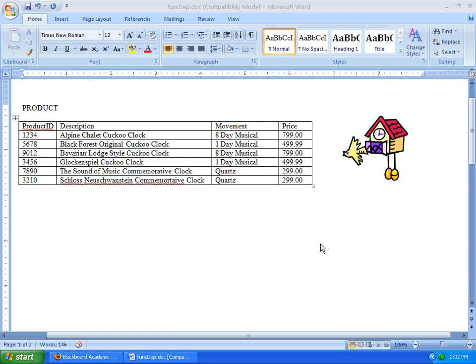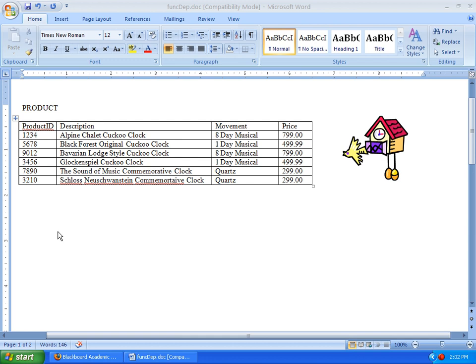Okay, so here we are with another example to try to spot the functional dependencies. This is a more business type of scenario as opposed to the colors and shapes that we were talking about earlier. So here we have a product table with a product ID, description, movement, and price. This is some kind of store that sells clocks. So when you're looking for functional dependencies, always start in the obvious place, which would be the first column on the left, and see if you can find one there.